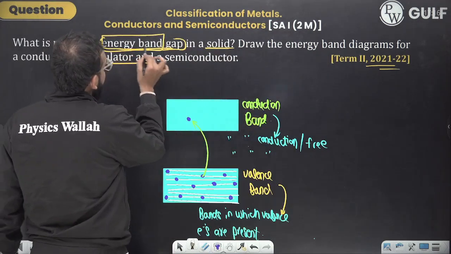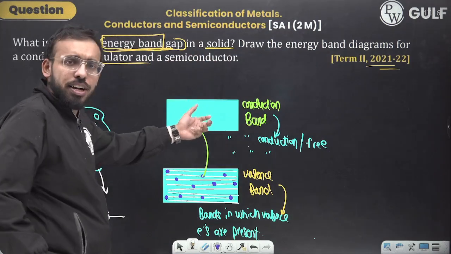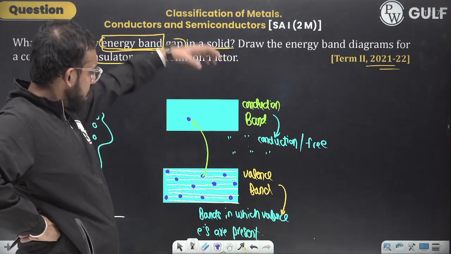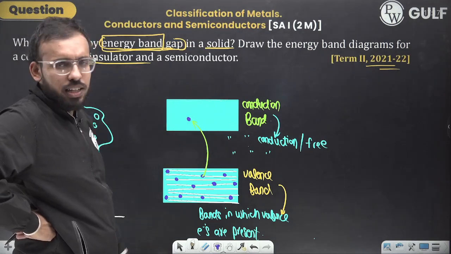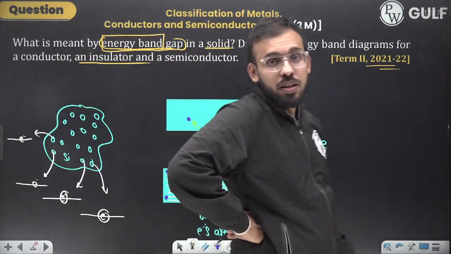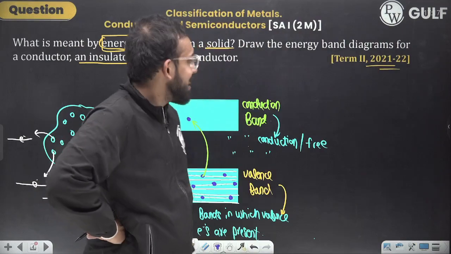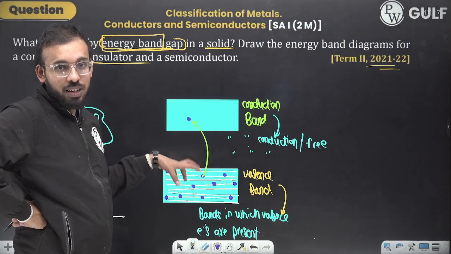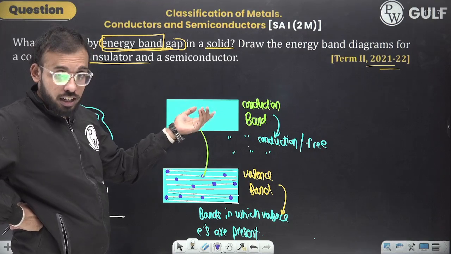What is meant by energy band gap in solids? Now, how will this electron reach from the valence band to the conduction band? Is it like, okay, today it's not my mood to stay in the valence band, let us move to the conduction band? This is not your school that you will go by your wish. You need to give it some energy. Then only it will get excited and move to the conduction band.